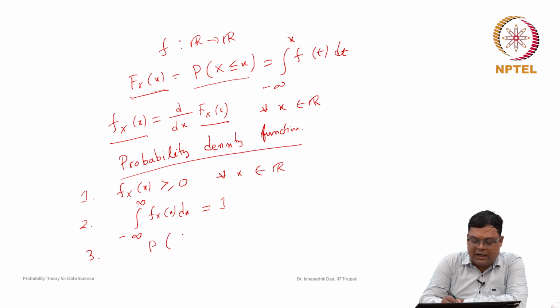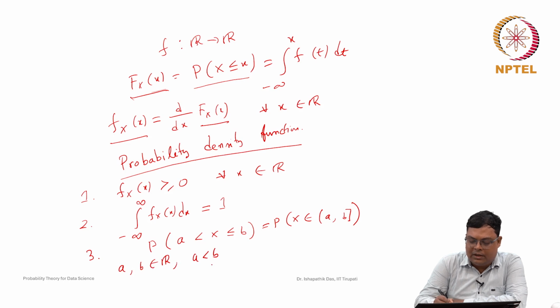So we can discuss the probability that X belongs to the interval between a and b, written as a half-open, half-closed interval, where a and b are two real numbers and a is less than b, as we are considering here.